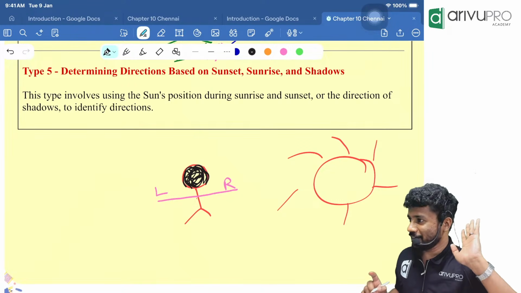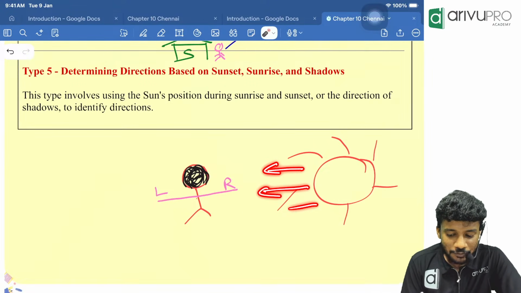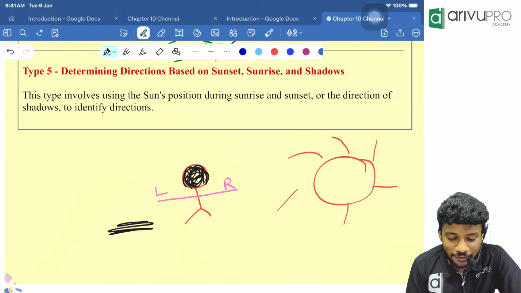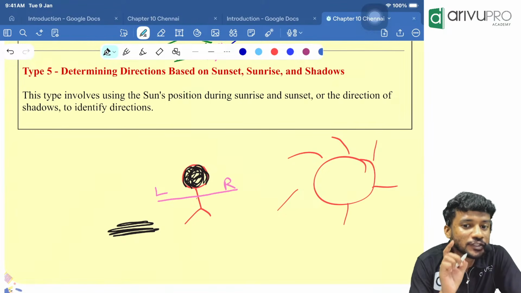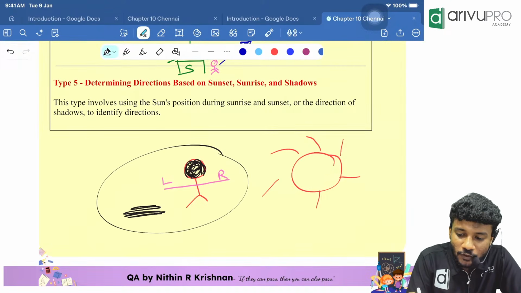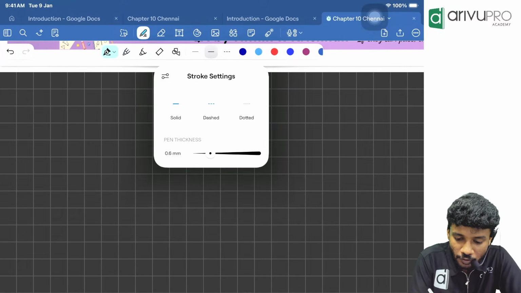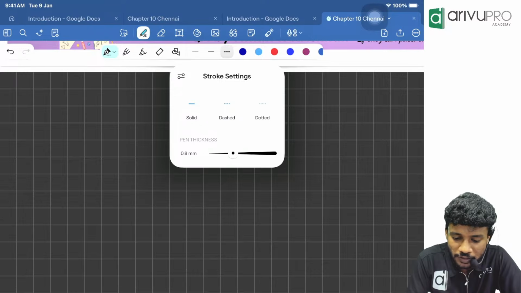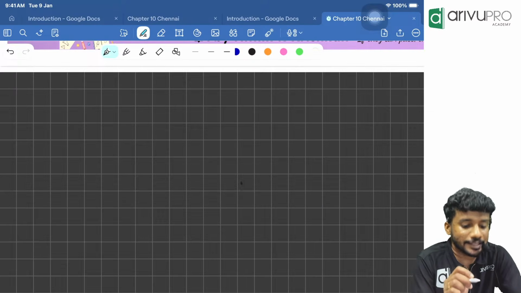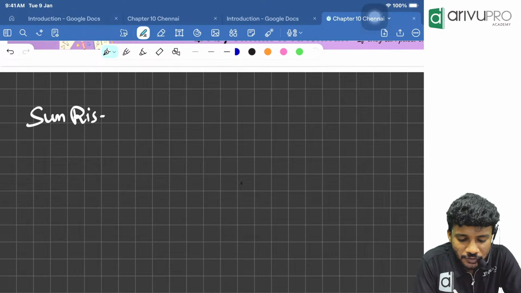Now, whenever the sun rises in the east, where are the sun rays coming from? Light will be from this direction, right? Now, where will be the shadow of the person? The shadow of the person will be on the left. So, the first point I want everyone to make a note of is, whenever the sun rises in the east, make a note, people, it's very important. Without noticing this, you will not be able to solve questions regarding sunrise and sunset. That means the sun rises during the time of sunrise.